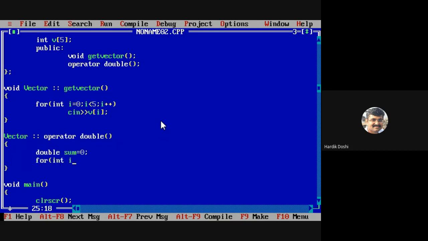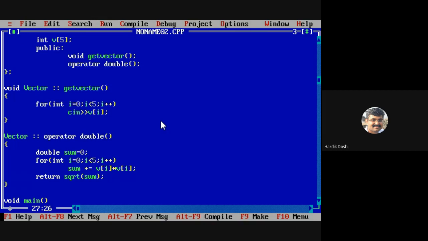For int i equals 0, i less than 5, i plus plus, sum plus equals V of i into V of i. Return sqrt of sum.